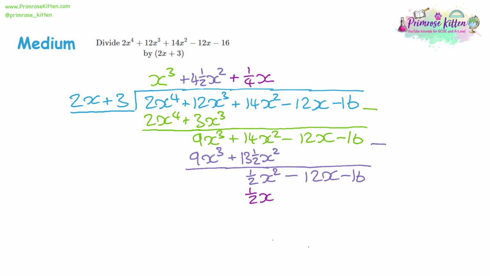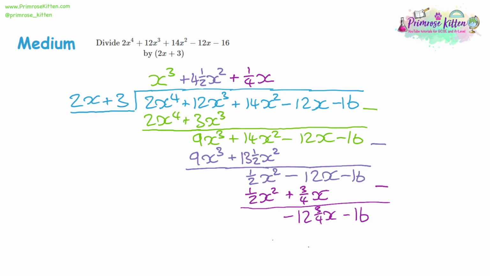Again, we know it's going to make a half x squared, but then multiplying by 3. This is good that it's in fractions, because that's going to give us a quarter times 3 is 3/4. So we'll have 3/4 x. So then we take that away. -12 take away 3/4 will give us -12 and 3/4 x.